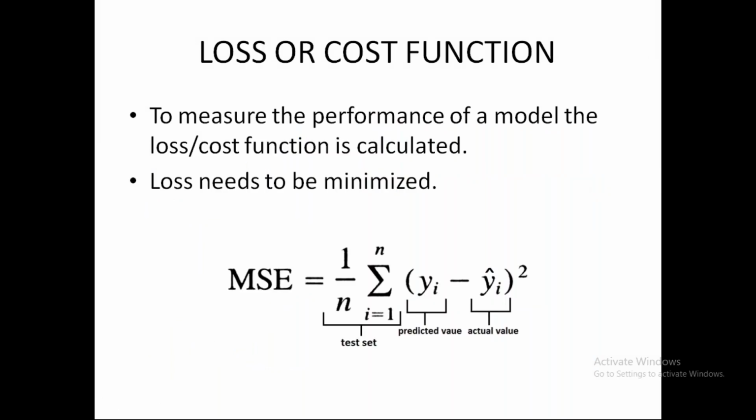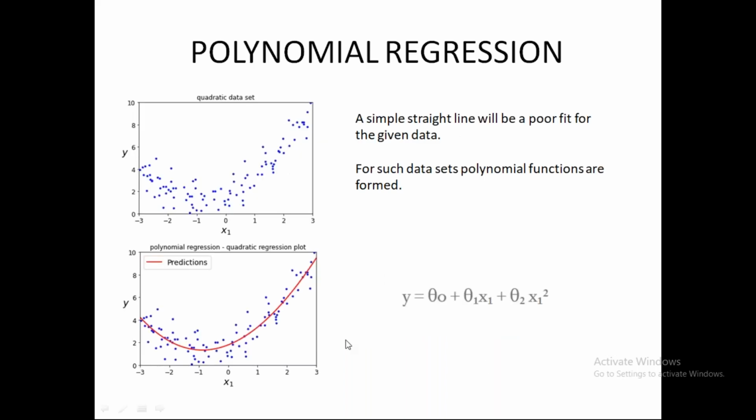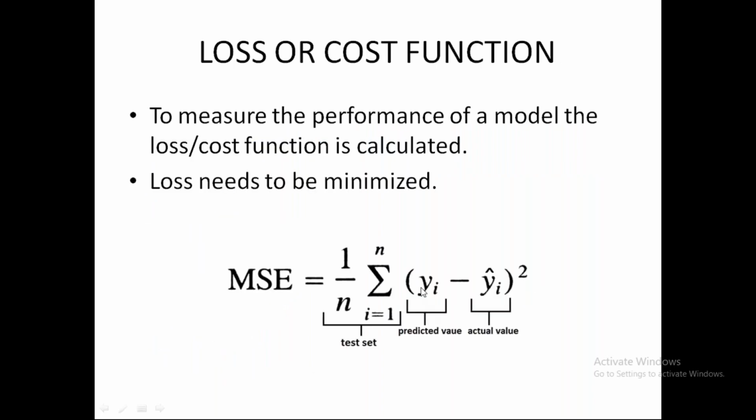Now, loss or cost function are basically the values like we've seen here. The distance between these data points and the line needs to be minimized. So the actual value, let's say for -2, the actual value is somewhere here, and the predicted value is on this red line. So what we do is we find the difference of the predicted value and the actual value, square them up, and find the mean of these values. So this is the number of test samples. This is known as mean square error or loss or cost function.